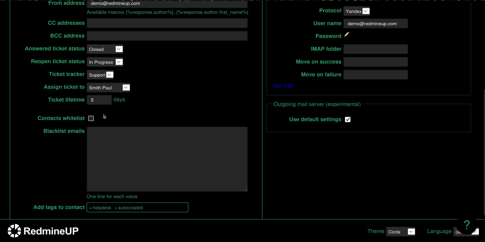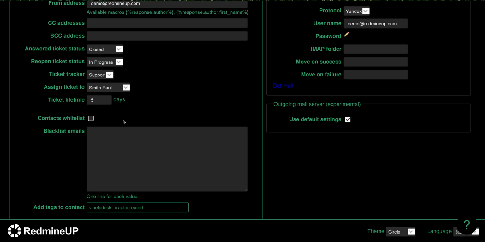If nothing happens, for example, for 10 days, then a reply from the client will automatically open a new ticket. But if there are replies and actions in between these 5 days, for example every day or after 2 days, then every reply will come into the same ticket discussion.